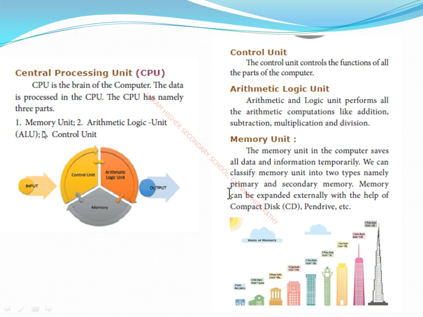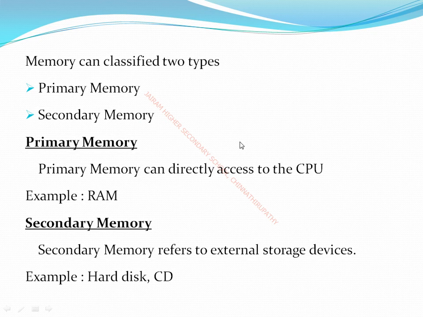You know the purpose of the memory unit? It is used to store large amounts of data in the computer. There are 2 kinds of memories: one is primary memory, another one is secondary memory. The arithmetic logic unit is mainly used for performing mathematical operations. The control unit coordinates all the operations in the computer. Okay, so next